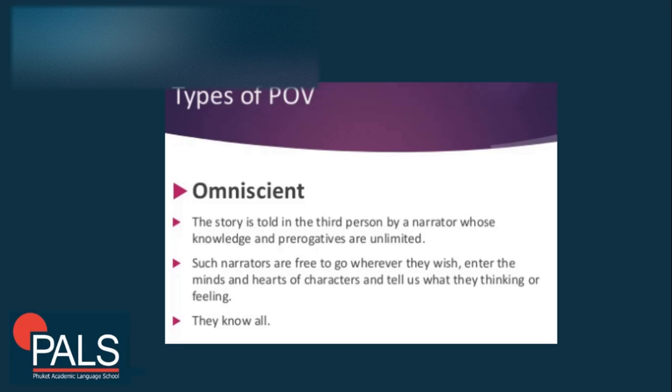So that's what we call omniscient. Or in some books, they usually say third person omniscient. This is the most common form of narration because it's comfortable, but it doesn't provide that much suspense because the narrator knows everything. The narrator knows how every character feels. So the element of suspense is somehow lacking in these particular works of fiction.